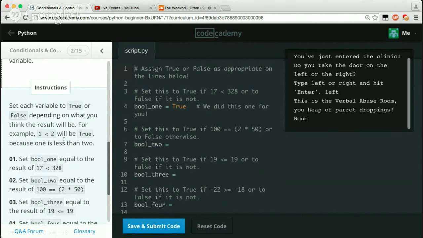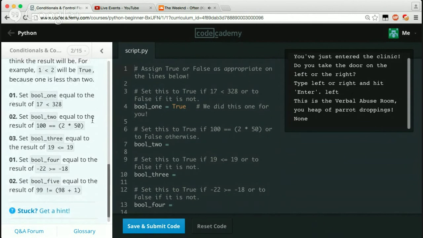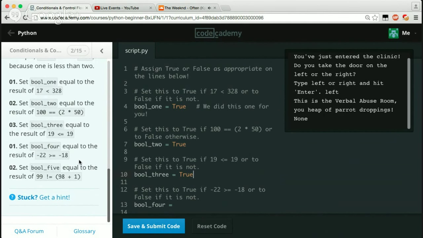So the instructions are, set each variable true or false depending on what you think might be the results. Example, 1 is less than 2 would be true because 1 is less than 2. Set the bool 1 equal to the result of 17 less than 324. So bool 1, we did this one for you. Okay, so it's true. Okay, set bool underscore two equal to the result of 100. So that would be true. It's 2 times 50 is 100. And then that one would be true as well because 19 is equal to 19, or it's less than or equal to it.